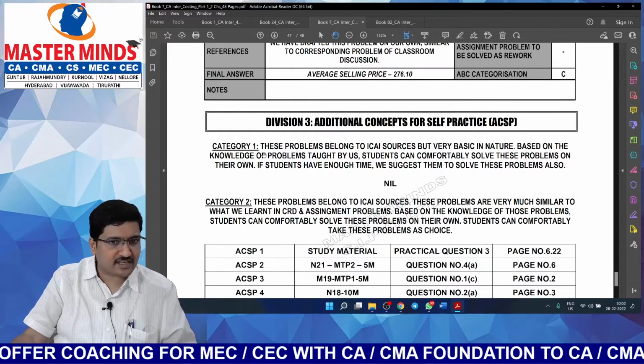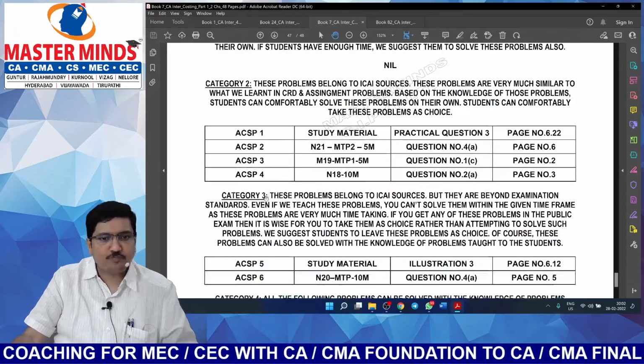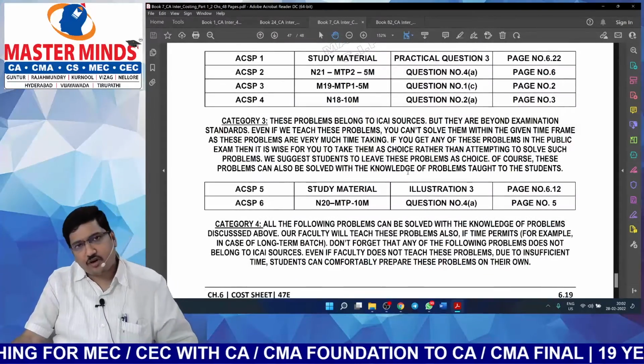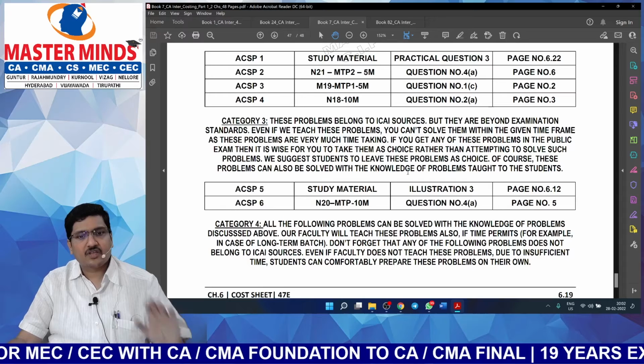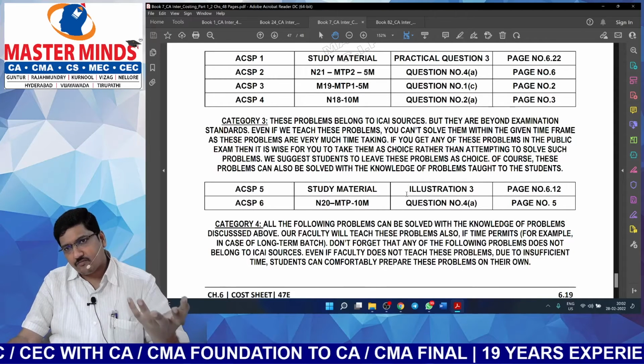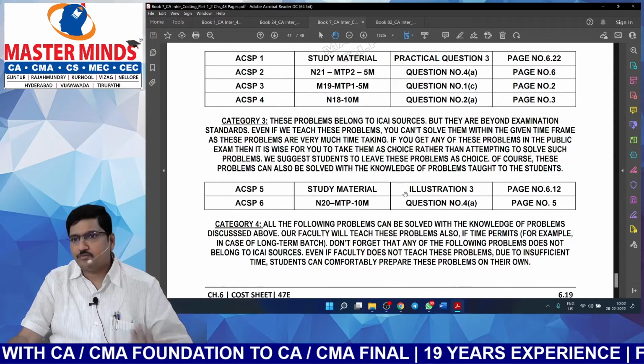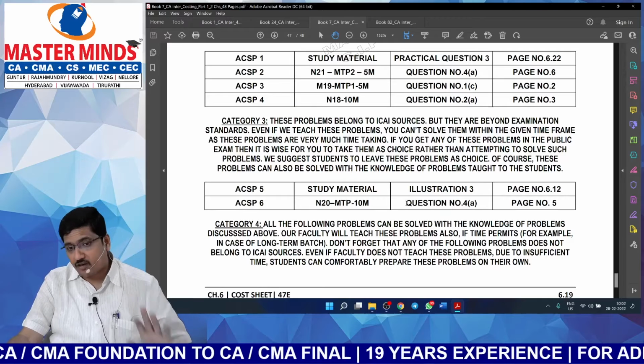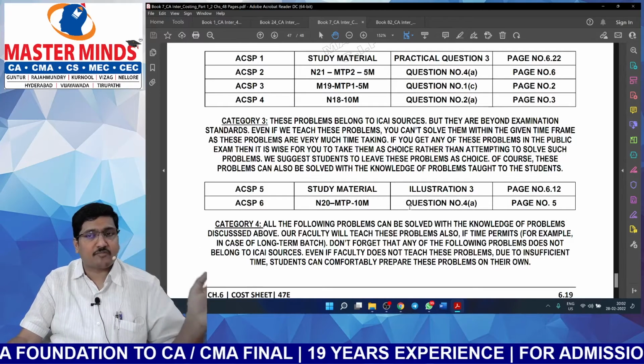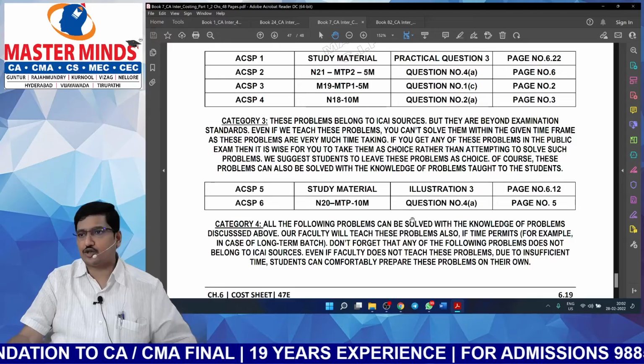See, same ACSP category 1, 2, 3. Category 3 means beyond exam standards. If you feel that you have a lot of time, then you can solve these problems also. But what we recommend is, if at all you will get this kind of problem in the exam, it's better to leave it as choice.